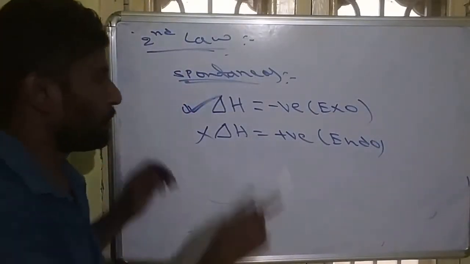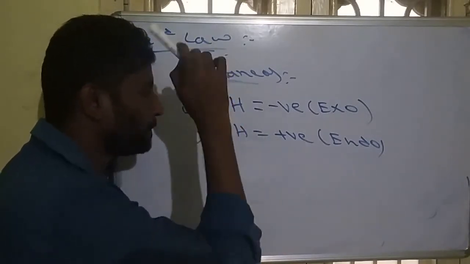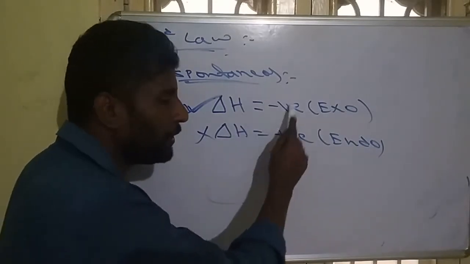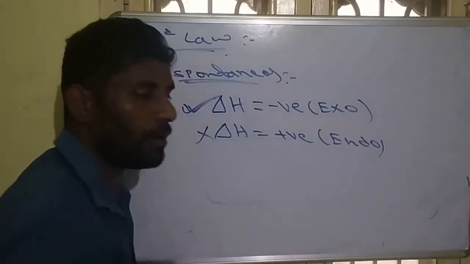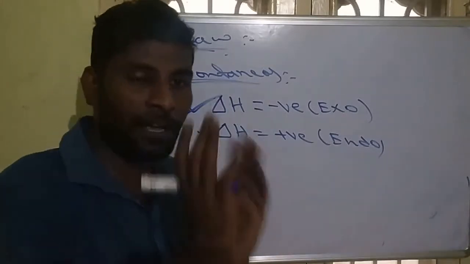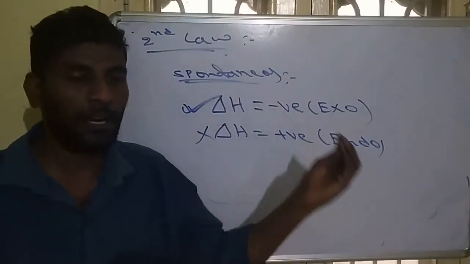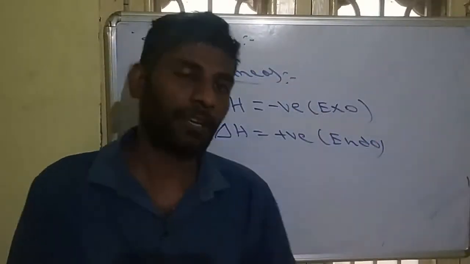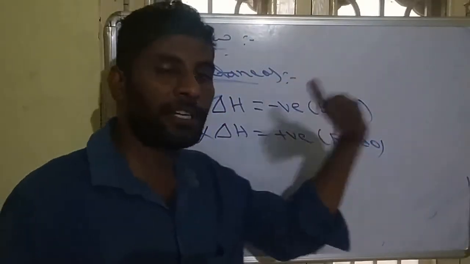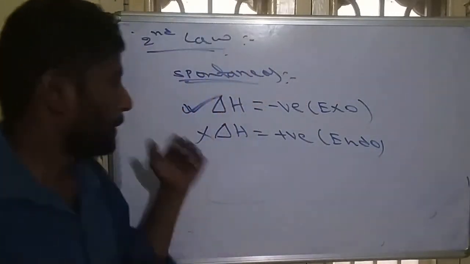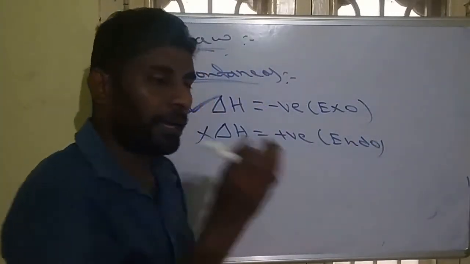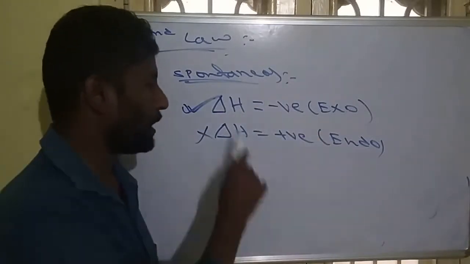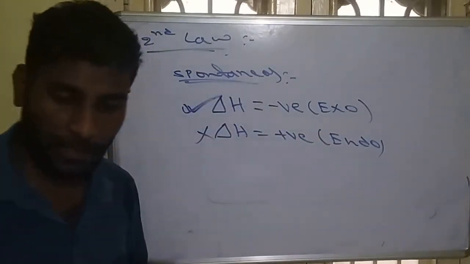Remember it. For a spontaneous condition, delta H must be negative, because when delta H is negative, that is exothermic. All exothermic reactions are spontaneous. Why? Because exo means releasing energy. There is no need for extra energy. They are already giving energy, so it takes place by itself. That's why it is called spontaneous. But endo requires external energy, so these are non-spontaneous. So negative delta H means spontaneous.